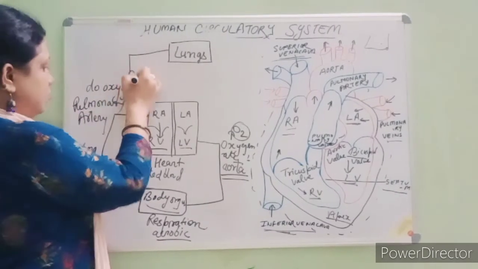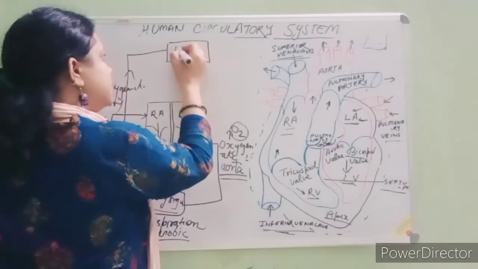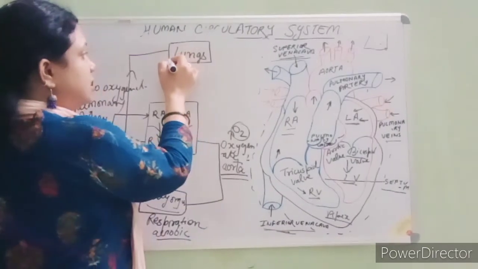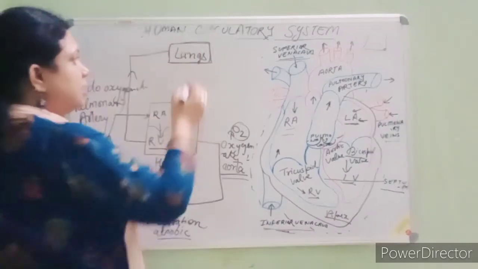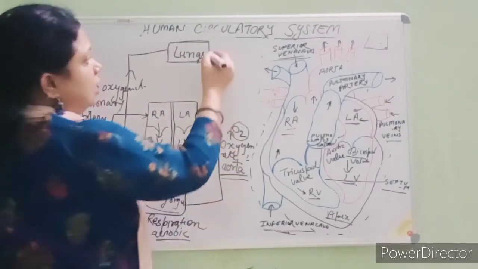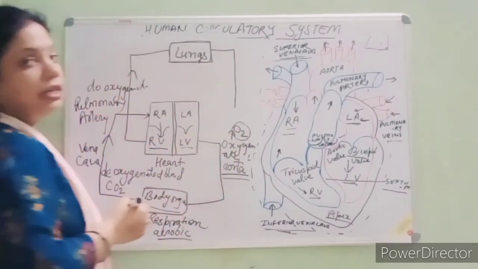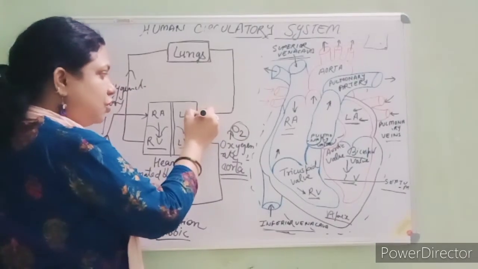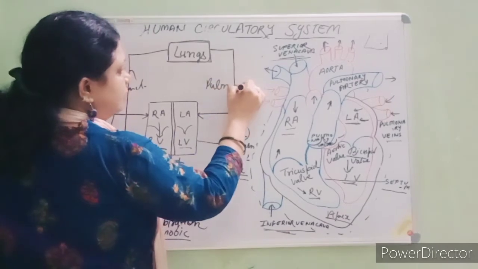Clear? Now, the deoxygenated blood reaches the lungs. Here blood capillaries are involved, villi are involved, and the CO2 is removed in the lungs. The deoxygenated blood in the lungs becomes oxygenated blood, and after that this oxygenated blood again reaches the left atrium through the pulmonary vein.